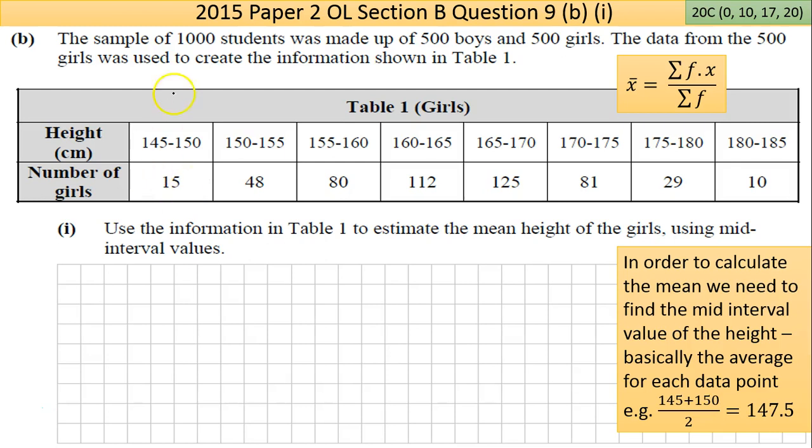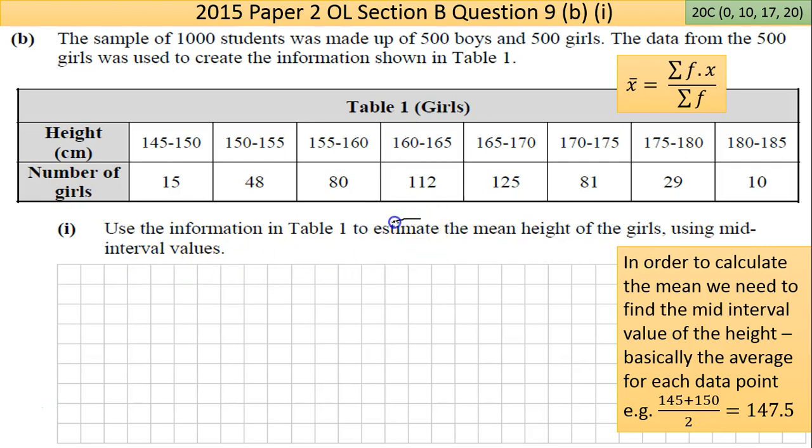Okay. So the sample of 1,000 students were made up of 500 boys and 500 girls. The data from the 500 girls was used to create the information shown in Table 1. Okay. So you have the range of heights here from 145 up as far as 185. You have the different numbers put in there. So it says use the information in Table 1 to estimate the mean height of the girls using mid-interval values.